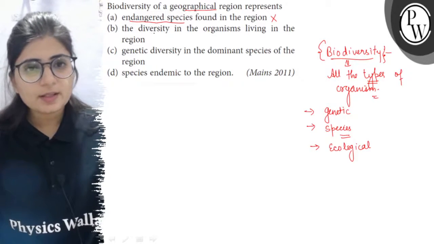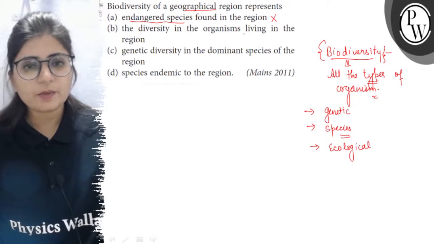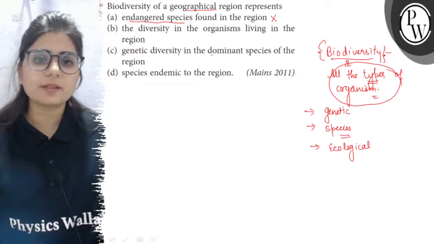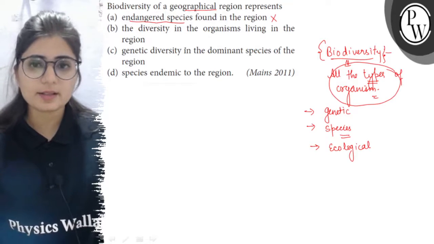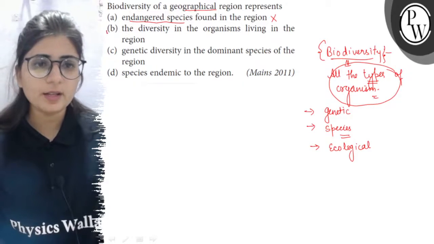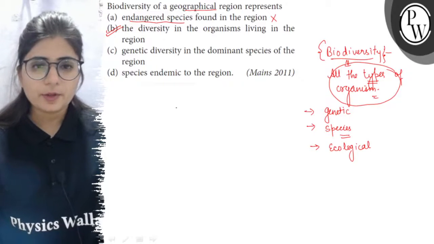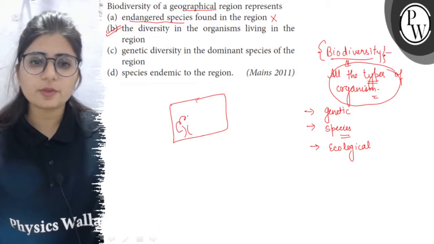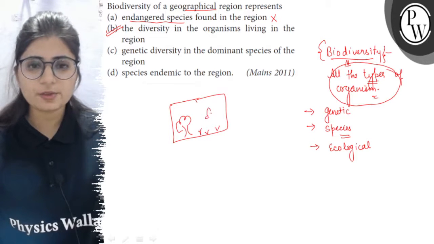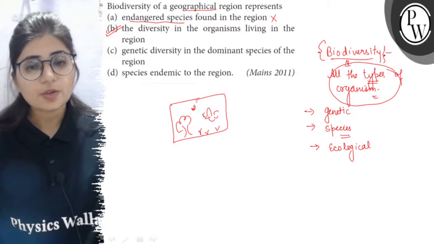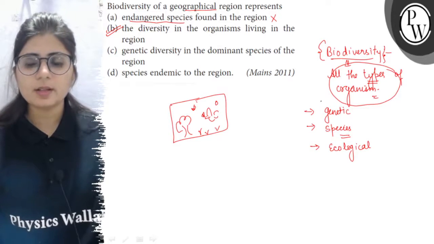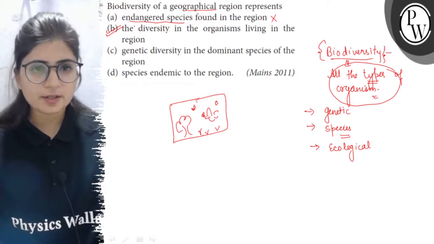Then the B option is the diversity in organisms found in the given region. So I told you that all the types of organisms that are inhabiting that area is the biodiversity of an area. So it is right. For example, if there is a forest, here we will find different kinds of plants and also different kinds of animals. So all the types of animals and plants which are inhabiting this forest, it is equal to the biodiversity. So it is right.